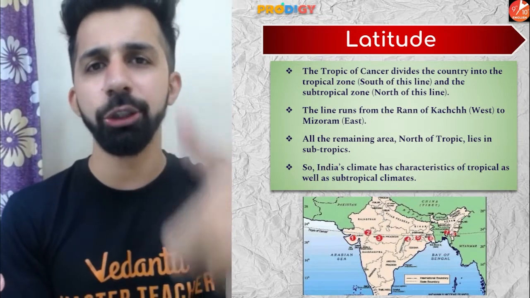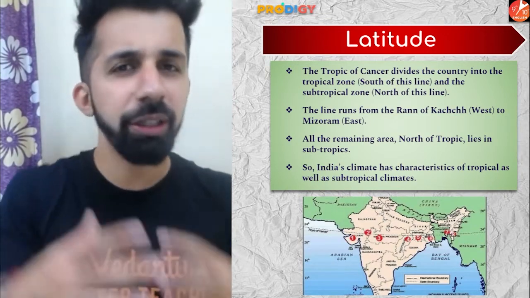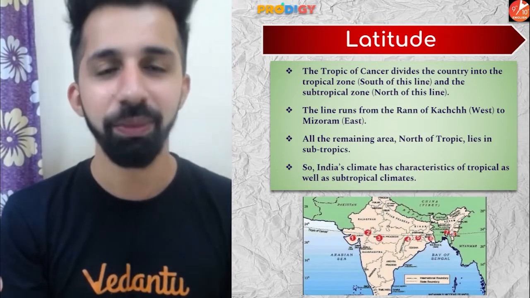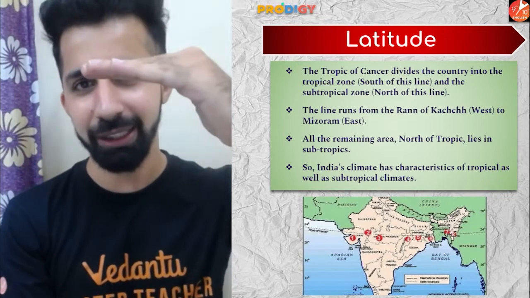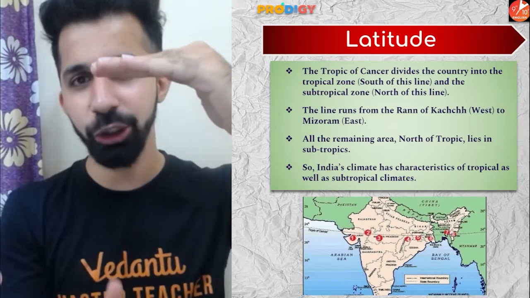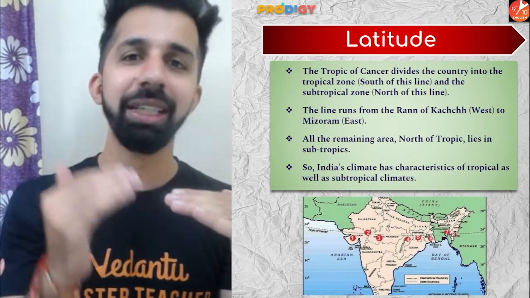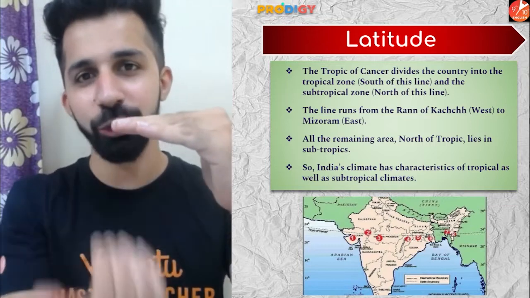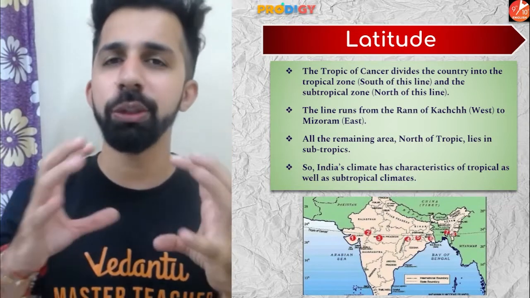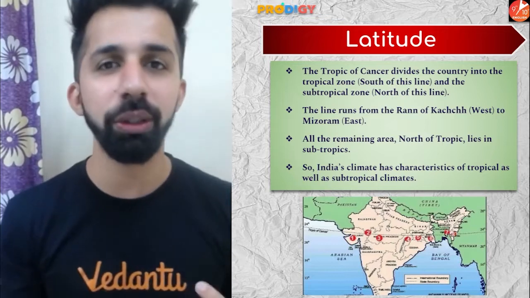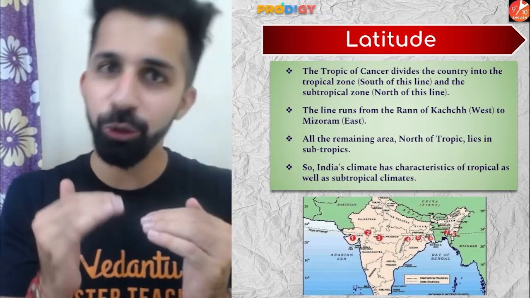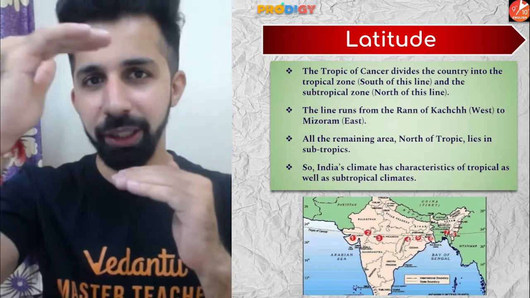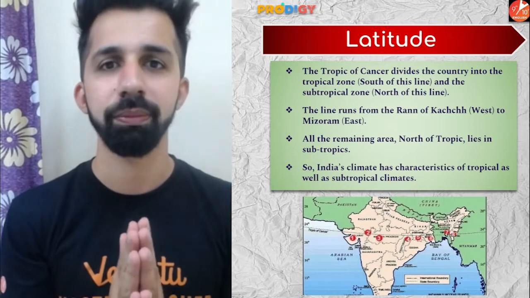Now, there might be many students who are not aware of the difference between tropical and subtropical climate. Try to understand what is the tropical zone. The area which lies between the Tropic of Cancer and the Tropic of Capricorn, meaning between 23 degrees 30 minutes north to 23 degrees 30 minutes south, is known as the tropical zone. What is the subtropical zone? The subtropical zone is a transition zone from the tropical zone to the temperate zone, which lies roughly between 25 to 35 degrees north and south.